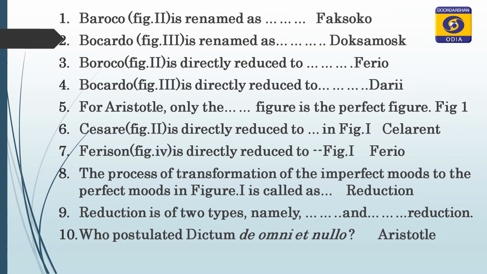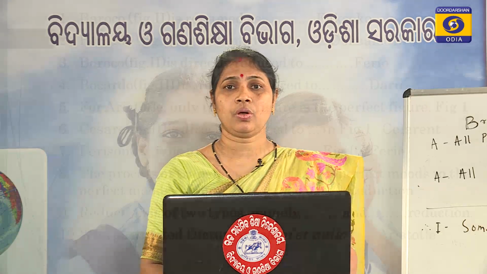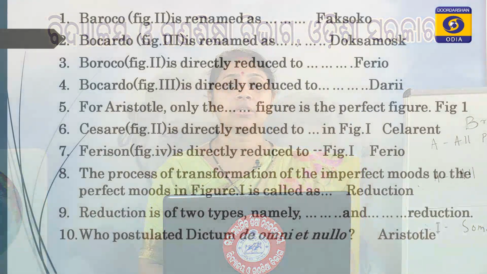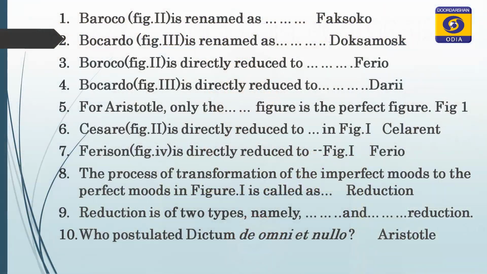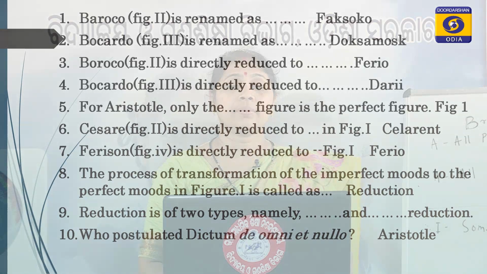Now, I have some questions I can ask you or discuss with you. Baroco of the second figure is renamed as Faxoco. Bocardo of figure 3 is renamed as Doxamosk. Baroco of the second figure is directly reduced to Ferio, because it is renamed as Faxoco, then it is reduced to Ferio. Bocardo of the third figure is directly reduced to Darii, because Bocardo is renamed as Doxamosk, so it is reduced to Darii of the first figure.